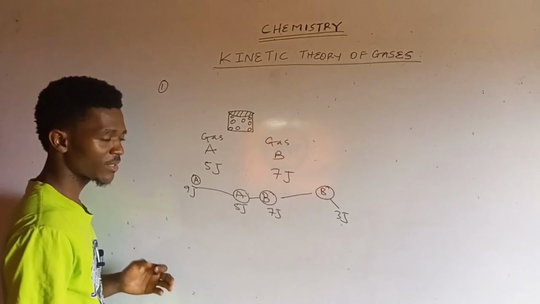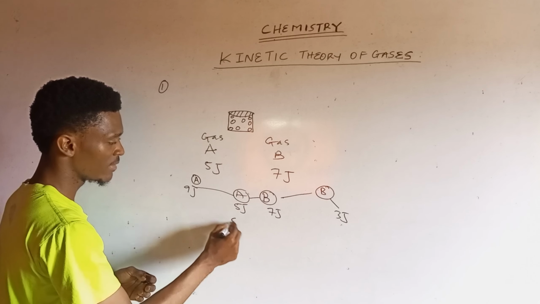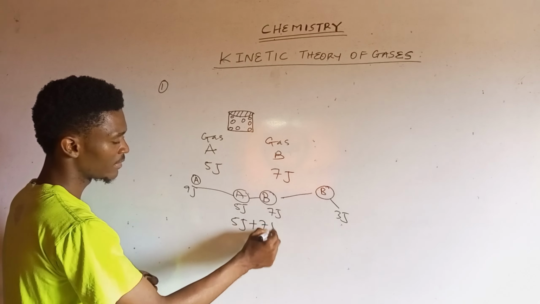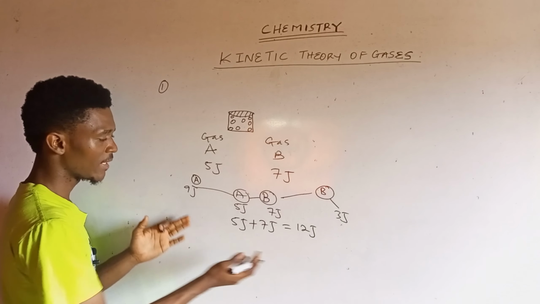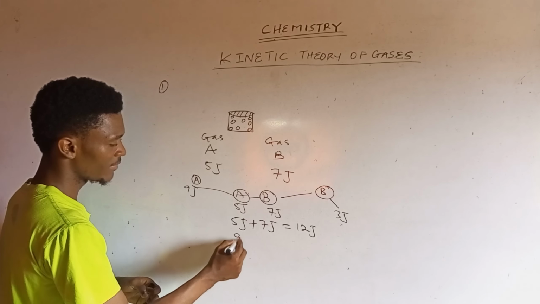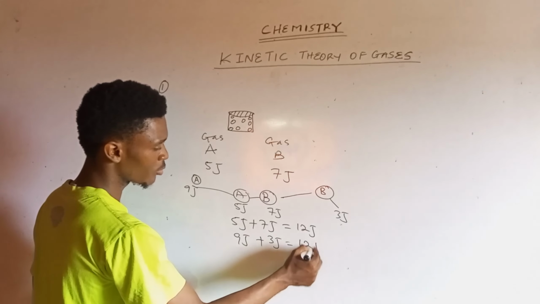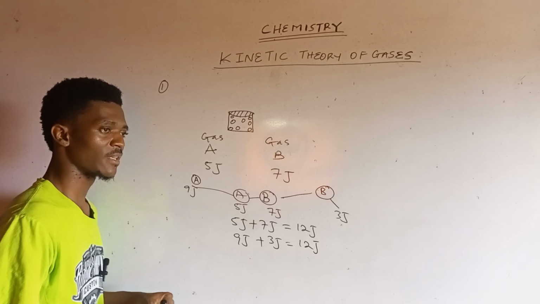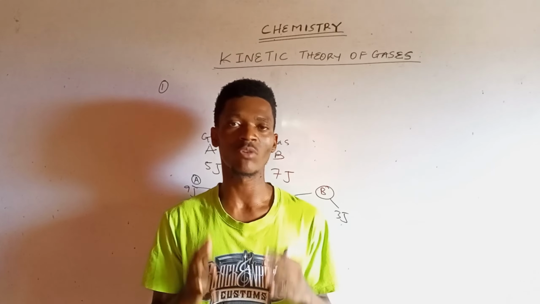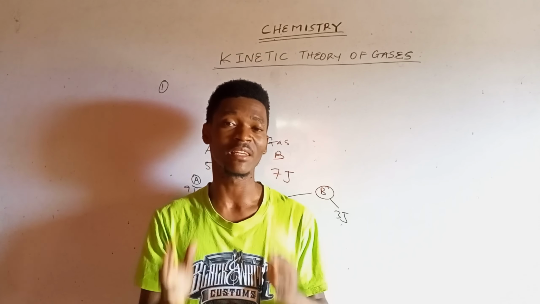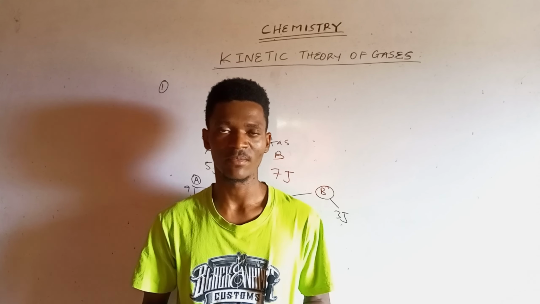So in this case, observe: before collision, when we sum up the energy they were initially possessing, we have 12 joules. After collision, they have 9 joules plus 3 joules, which gives still the same 12 joules. So that confirms the fact that whenever gases collide, they do so in a perfectly elastic manner. So their collision is perfectly elastic.